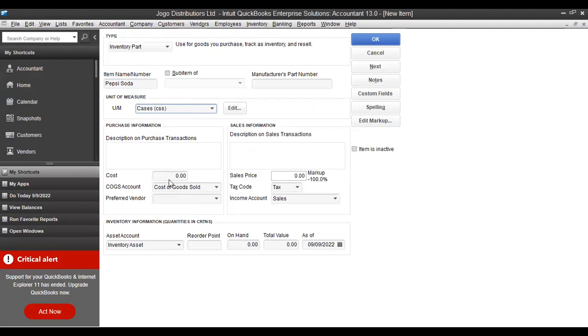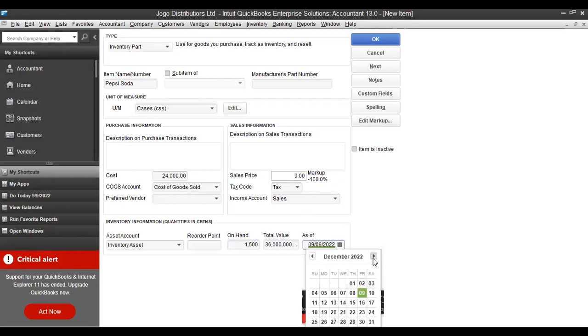Okay, you're given the cost per unit. Cost per unit, CPU, 24,000. Okay, the quantity on hand is 1,500. Then the date, 31st December 2017. Then you say okay, because I think there's no other item I have for stock. Okay, say okay.